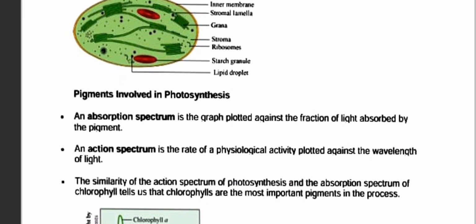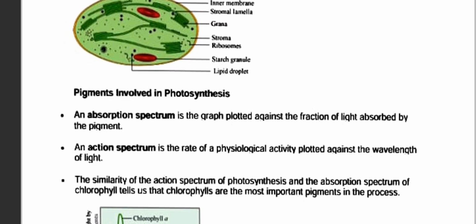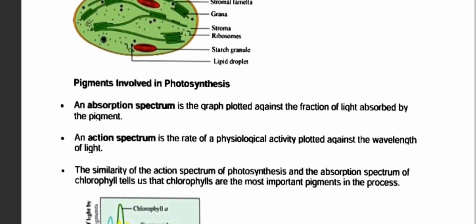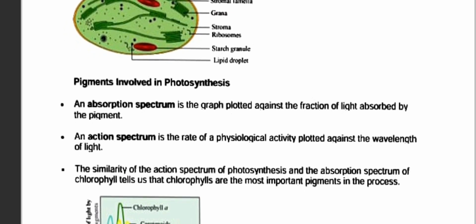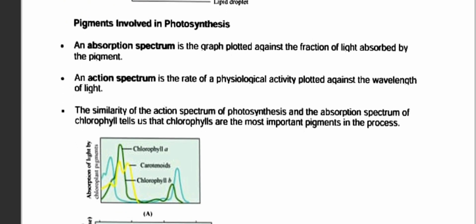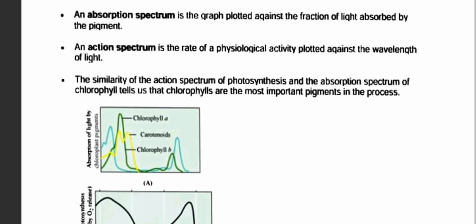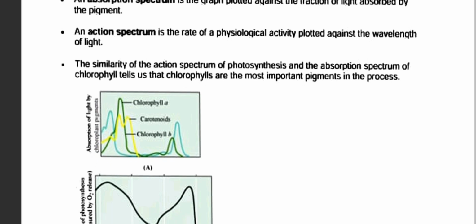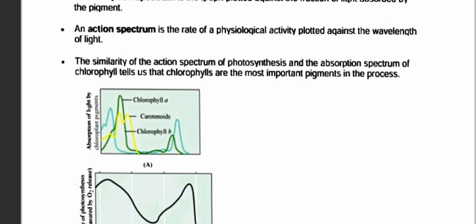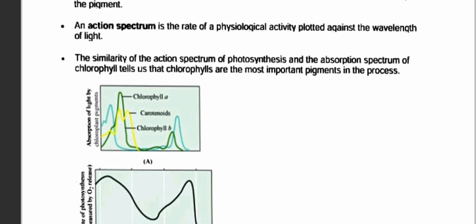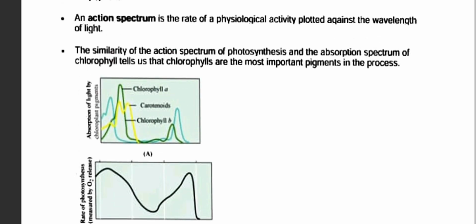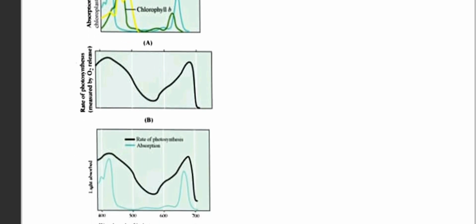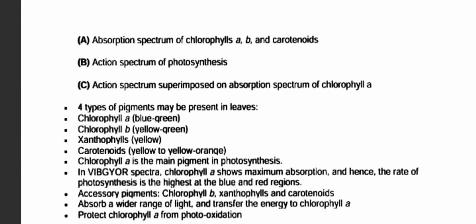An absorption spectrum is the graph plotted of the fraction of light absorbed by the pigment. An action spectrum is the rate of physiological activity plotted against the wavelength of light. The similarity of the action spectrum of photosynthesis and the absorption spectrum of chloroplast tells us that chlorophyll is the most important pigment in the process. This is the graph. You can take a screenshot for your notes, that's totally up to you.